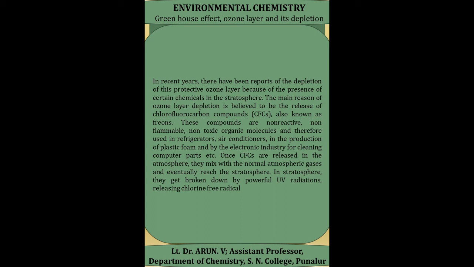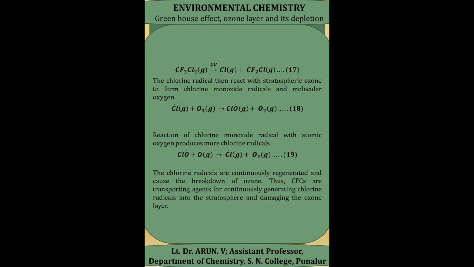Once chlorofluorocarbons are released into the atmosphere, they mix with the normal atmospheric gases and eventually reach the stratosphere. Once they reach the stratosphere, they get broken down by the powerful UV radiation, releasing chlorine free radicals. That is, chlorofluorocarbon CF2Cl2 reacts with UV radiation to form chlorine free radicals and CF2Cl.